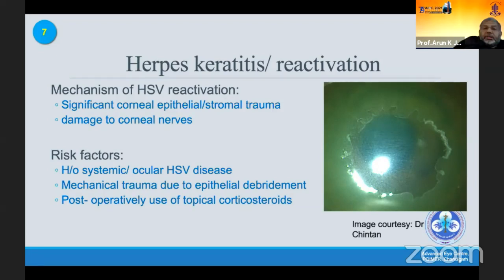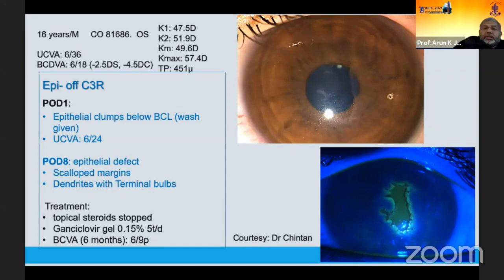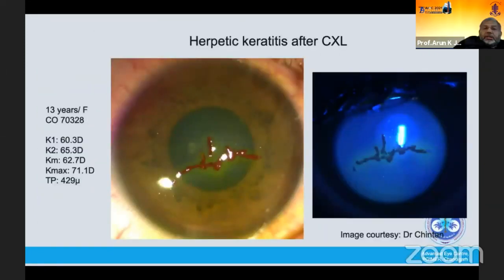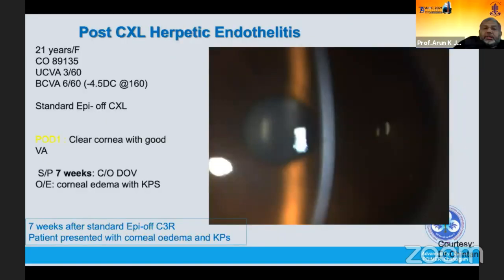This is one case which showed recurrence of the disease, treated with the typical standard antiviral treatment. There's another dendritic epithelial keratitis case. And this case is of a 21-year-old female who had herpetic endothelitis 7 weeks after the C3R.